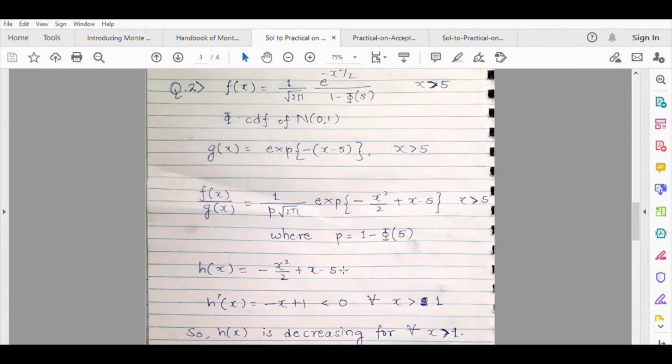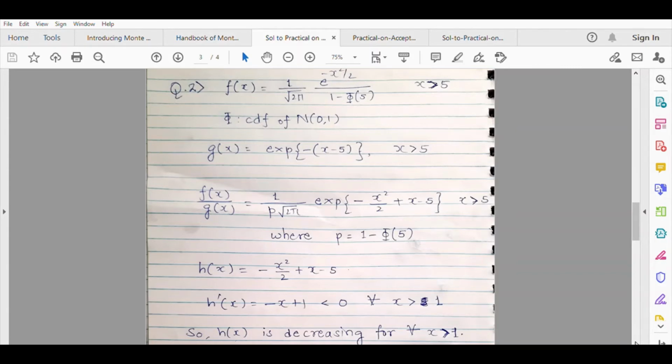But even if suppose x is real valued, then what would have been the derivative? So then the derivative will be minus x plus 1. Because we are considering only this range, this expression is of interest only as long as x is larger than 5. So notice that this derivative is negative for any x greater than 1, and so for x greater than 5 still the derivative will be a negative number, and so h, this function of x, is a decreasing function for any x greater than 1, and so it is for x greater than 5. So h is a decreasing function.